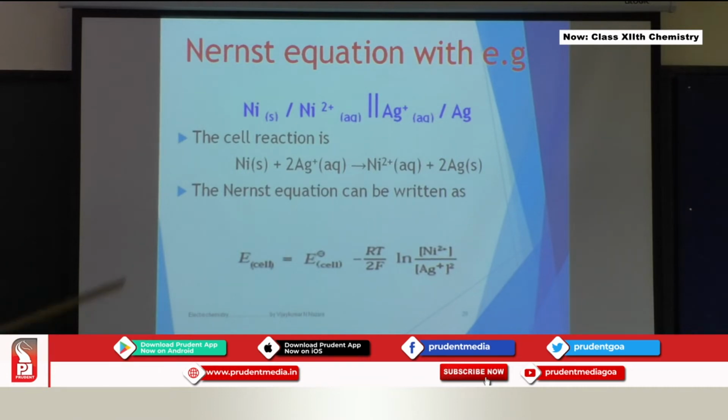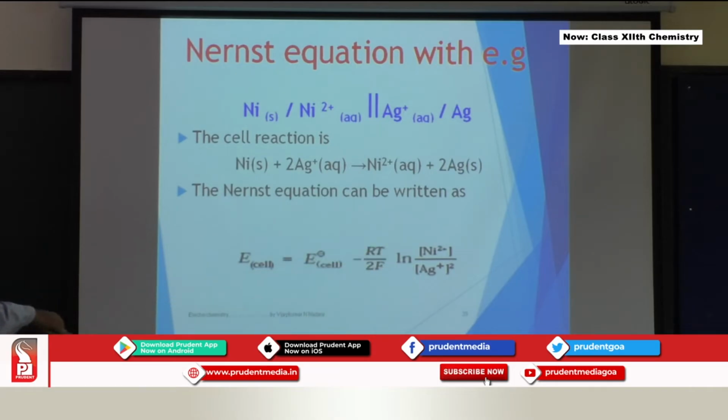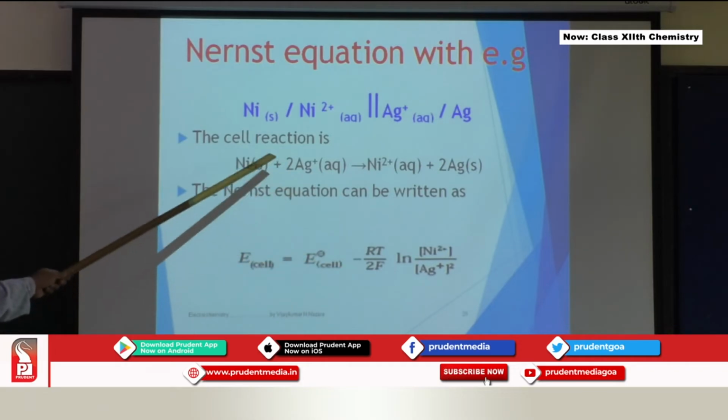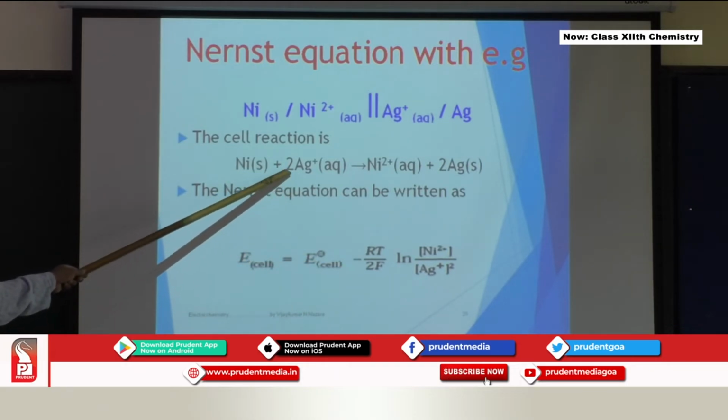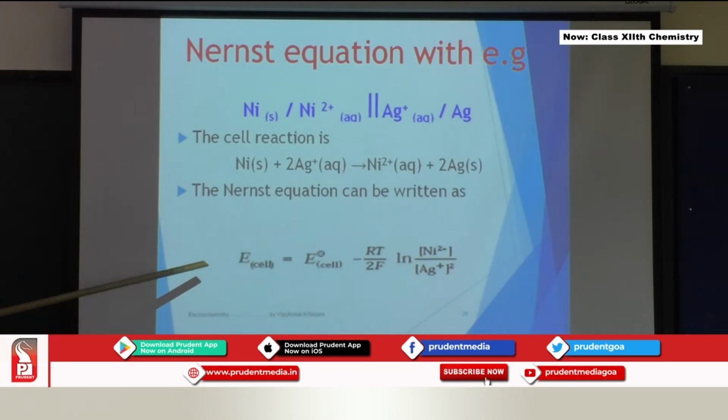You have to pay attention here that whenever the stoichiometric coefficient is 2 times or 3 times or 4 times, then that particular species is raised to that particular number. So silver is raised to 2 because here the stoichiometric coefficient is 2. That's why here you find it raised to 2.